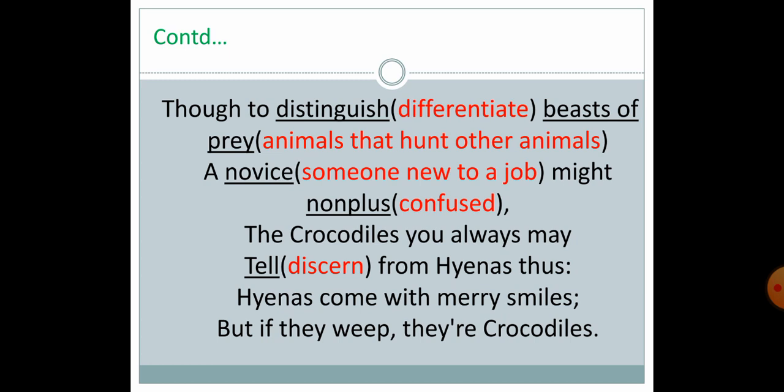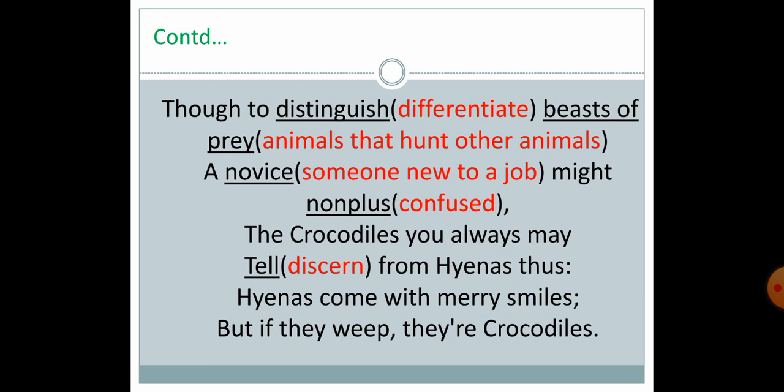So, though to distinguish beasts of prey. Distinguish means differentiate, to discern. Beasts of prey means the animals that hunt other animals for their food. Though to distinguish beasts of prey, a novice might nonplus. A person new to a job might be confused about what is a crocodile and what is a hyena.